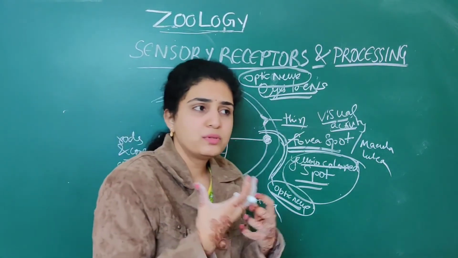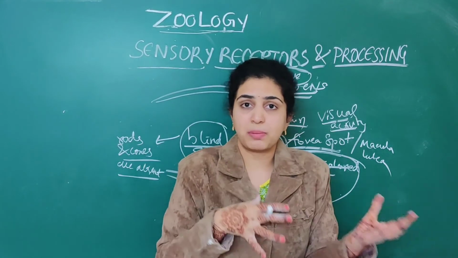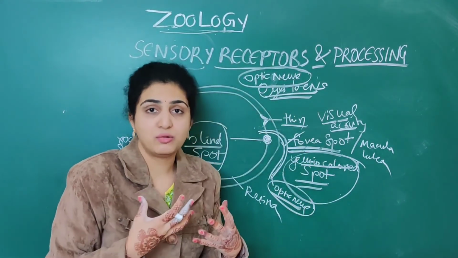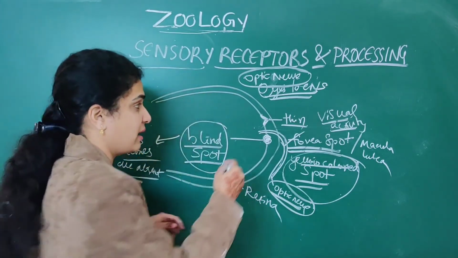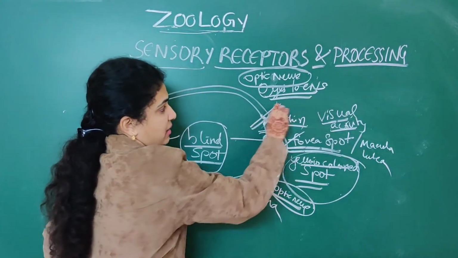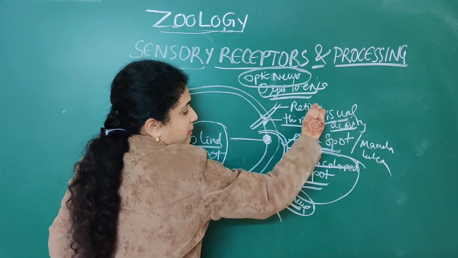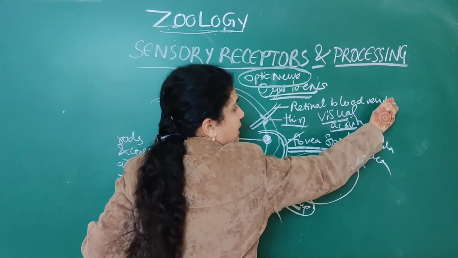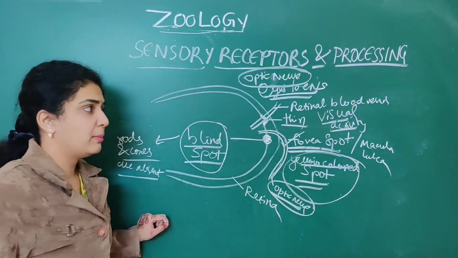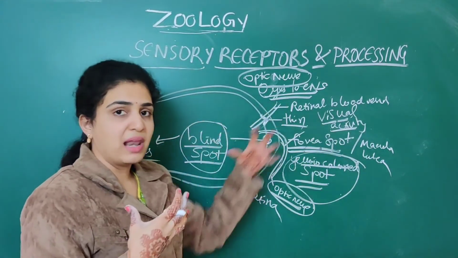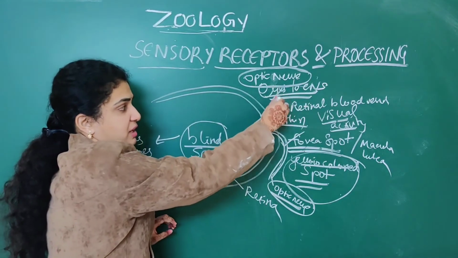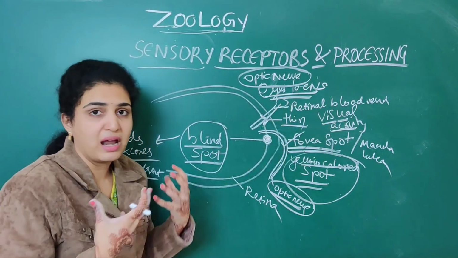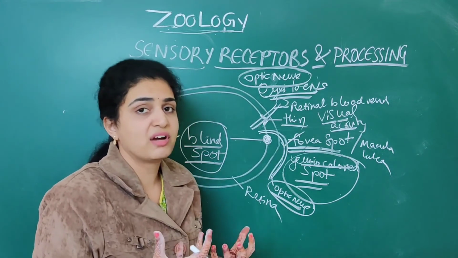And how is the blood supplied to the eye? The blood is supplied to the eye by blood vessels called retinal blood vessels. Just like how blood is transported from different organs, it is transported to the eye by the retinal blood vessels. All this blood is required for the eye to survive.